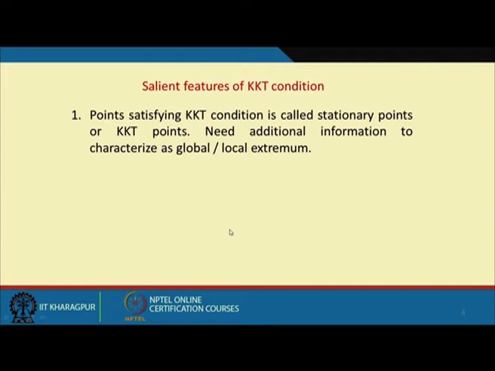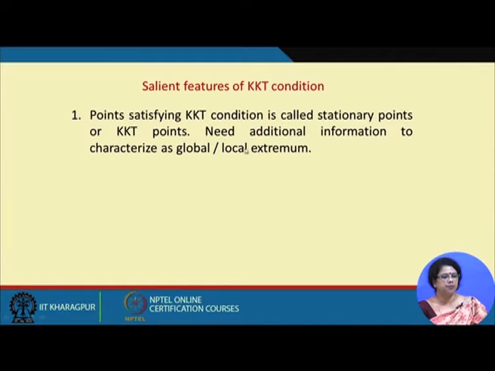And there are a few features of the KKT condition: since this is the necessary condition, whatever points we are getting through the KKT conditions are named the KKT points, and there are a few more properties of the KKT points.